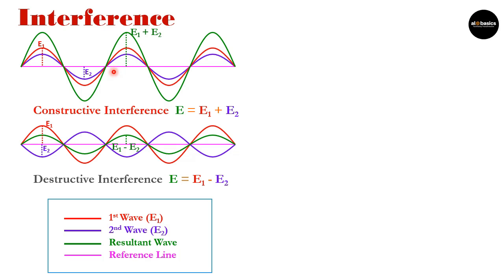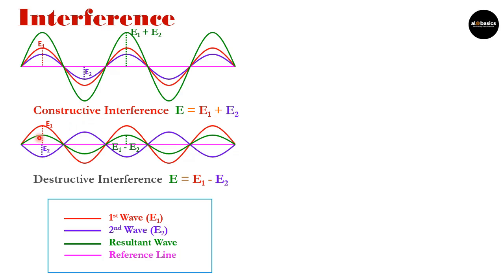So we apply it for transverse waves only, and then we know that this is representing a crest and this is representing a trough. When the crest of one wave coincides with the crest of another wave, or the trough of one wave coincides with the trough of another wave, then displacement is larger, and as displacement is larger, we call it constructive interference.